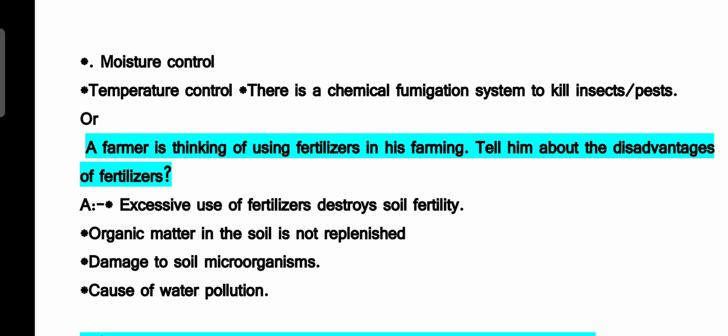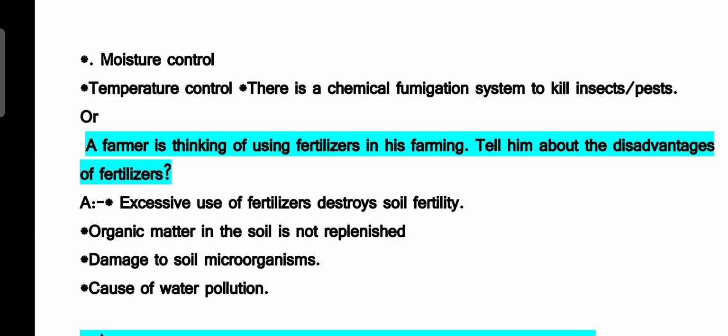There will be the equipments which help in the moisture control, and also the equipments help in the temperature control, so that the food grain which is stored there doesn't get destroyed by so many animals or insects. There is also a facility of chemical fumigation by which we can kill the fungi and the insects.